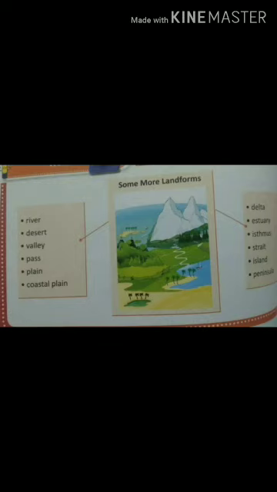Island. Islands are land surrounded by water on all sides. Peninsula. A peninsula is connected to the mainland on one side and is surrounded by water on three sides.